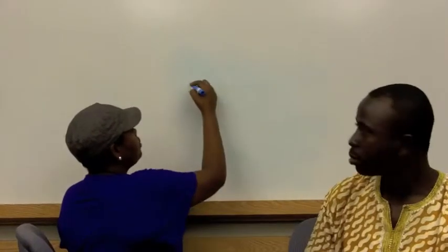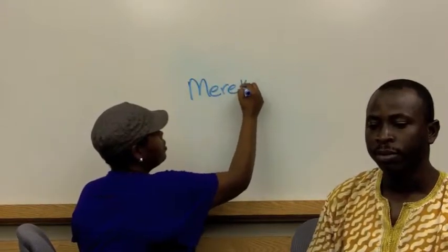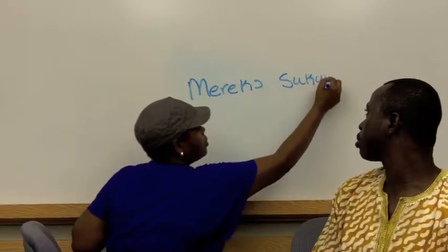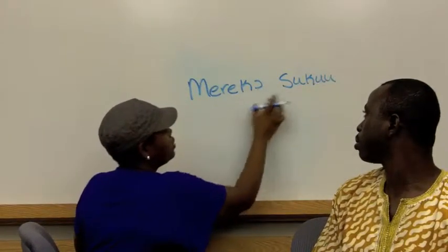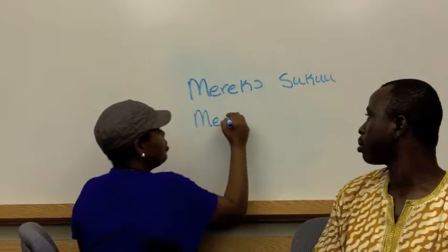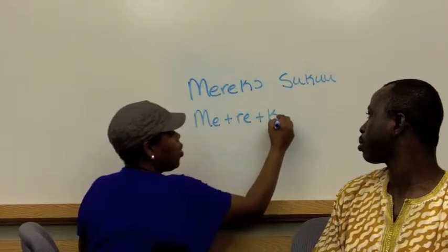In the course of our studies, we shall learn that some tense forms occur immediately before the verb. If these forms occur with the pronoun, they are all written together. For example, I could say "me reko suku," which means I'm going to school. And that is me plus re plus ko.